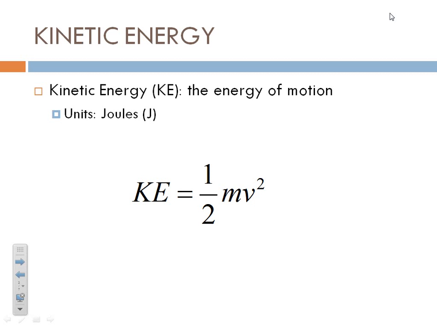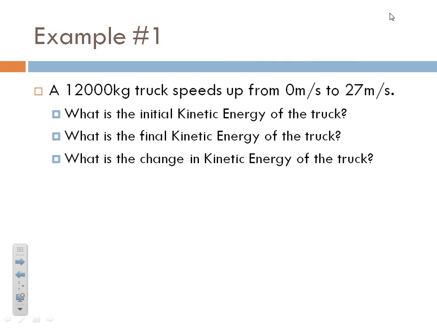Alright, so let's do some calculations with kinetic energy. So this is the energy of motion. When something is moving, it has kinetic energy. When something is not moving, it does not have kinetic energy because it does not have any velocity. So here we go. Example number one. Let's say we have a 12,000 kilogram truck. It speeds up from 0 meters per second to 27 meters per second.